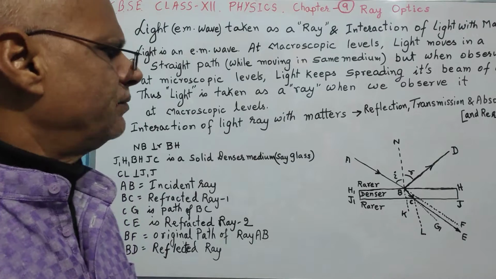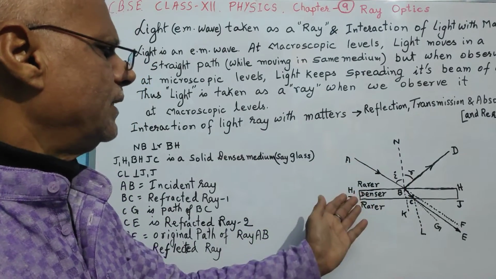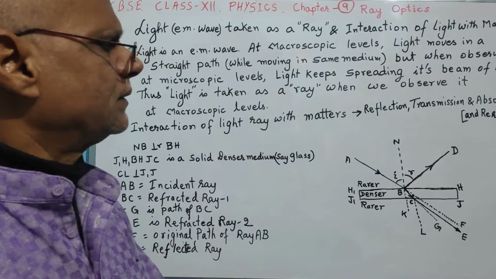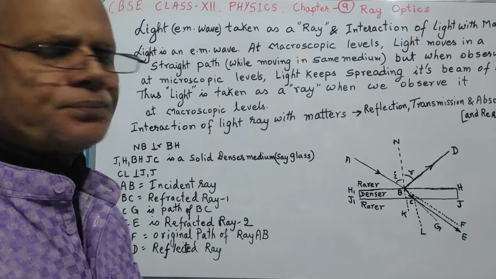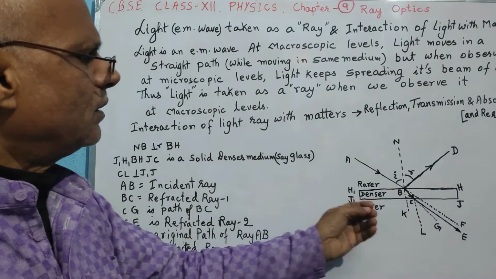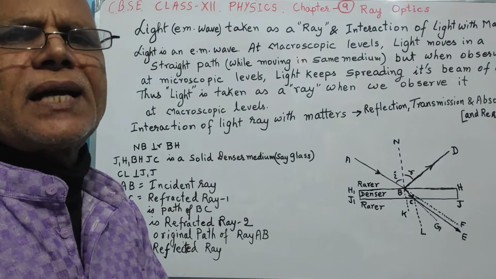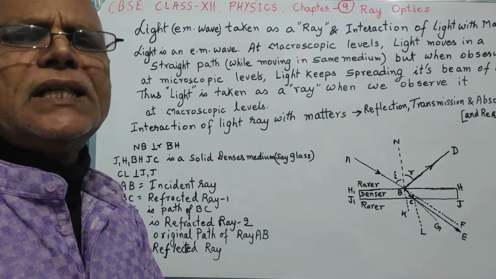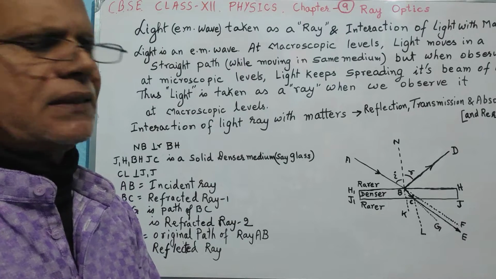Say for example, when a light ray is incident on matter, say we are taking a glass pane and we allow some light ray AB to fall on it, then what are the ways of interaction the light can have with the matter? In general it has three types of interaction with matter.